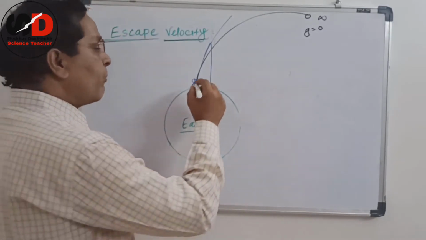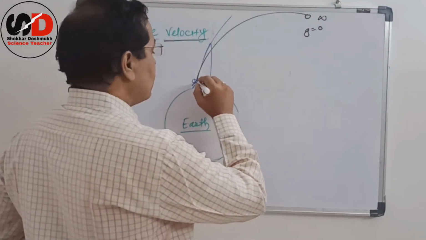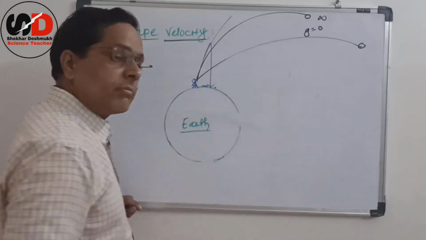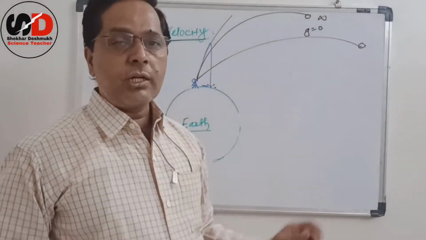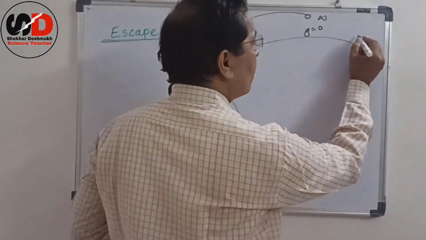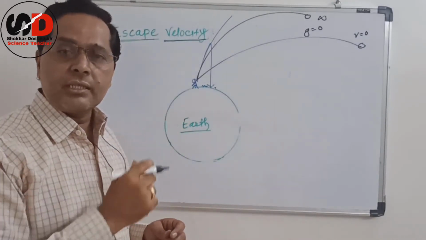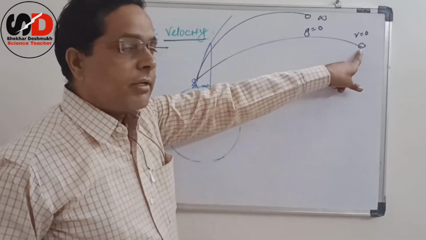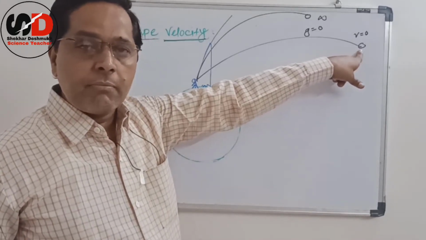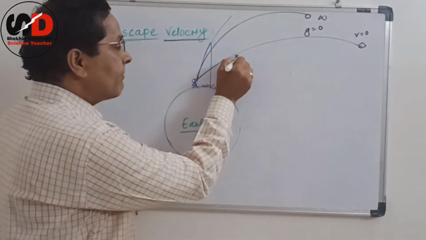Think, if I throw the ball with more speed, that means if I use more initial velocity, the ball covers more distance, and after that the velocity becomes 0. Definitely the v becomes 0 after covering a certain distance. So here definitely this ball also never falls on the earth. But this initial velocity is not called escape velocity.